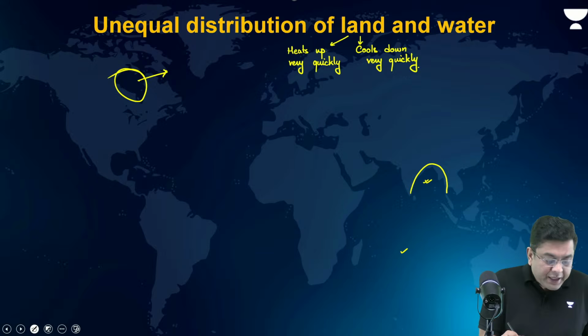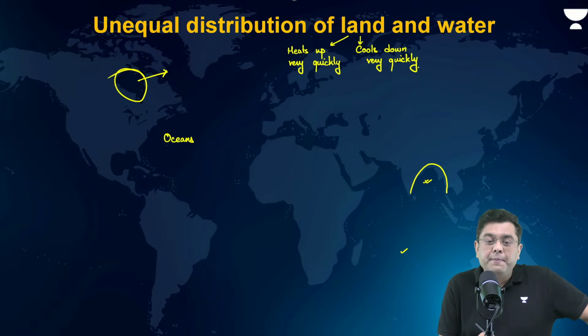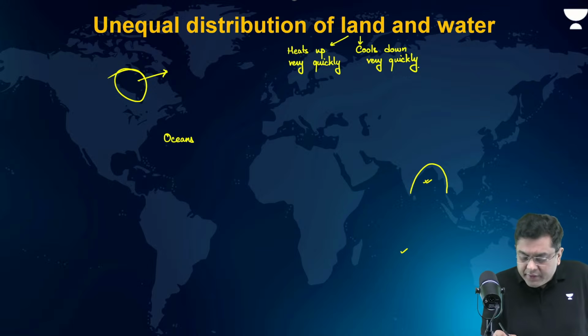That is why oceans will be warmer in which hemisphere? Northern hemisphere or southern hemisphere? Where will you have the ocean temperature to be very, very high? Always, oceans will be warmer in the northern hemisphere.